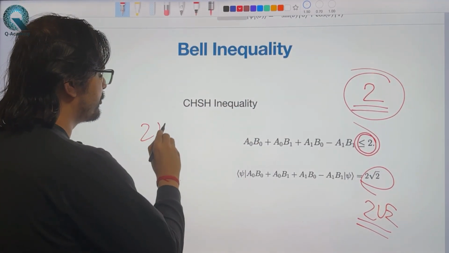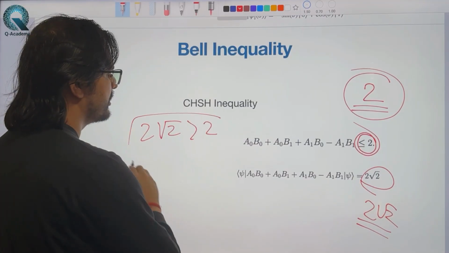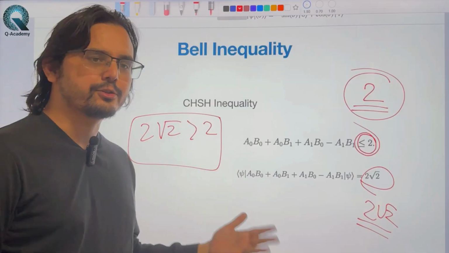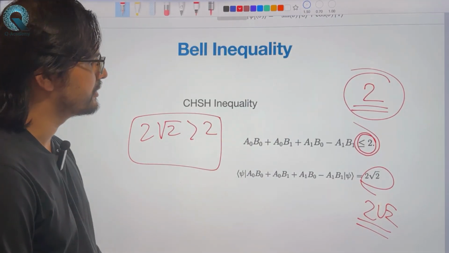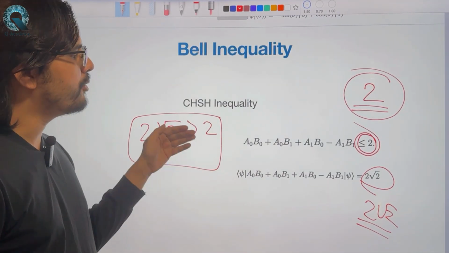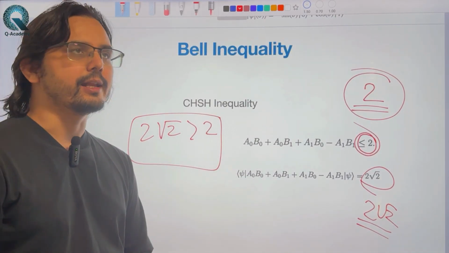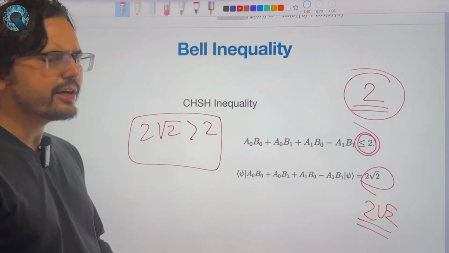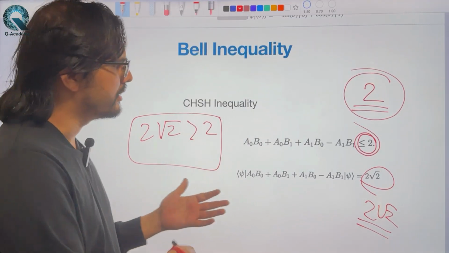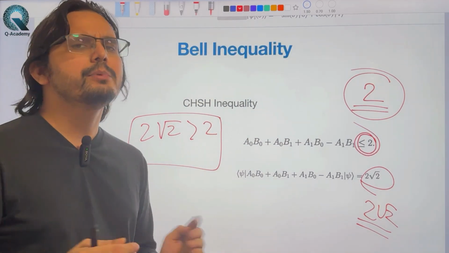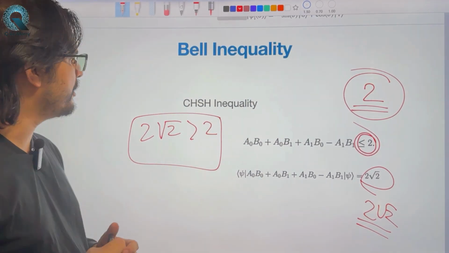And since 2 root 2 is greater than 2, it proves that the world that we are living in is actually a non-classical world. Actually, the game formulation and inequality formulation are equivalent, but that requires some mathematical calculation to show how they are equivalent, and maybe I will cover that in some other video.